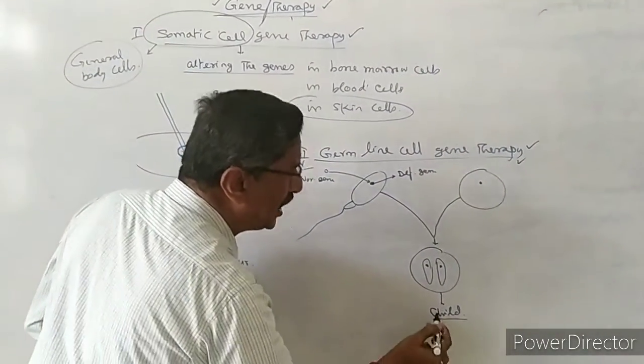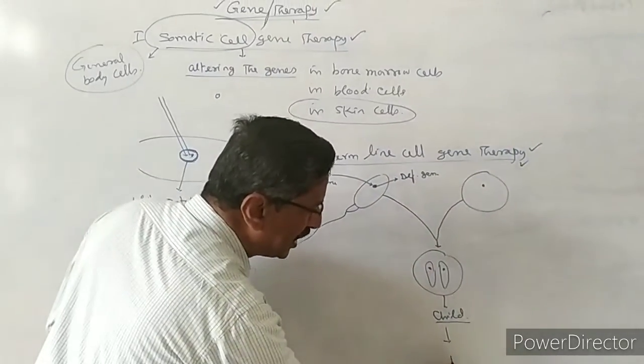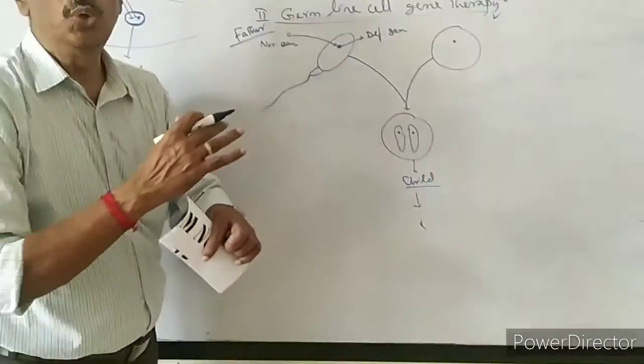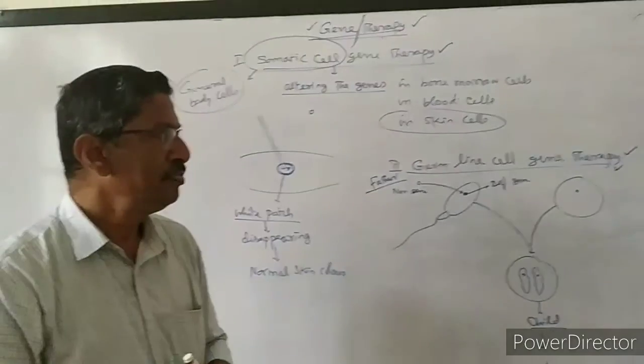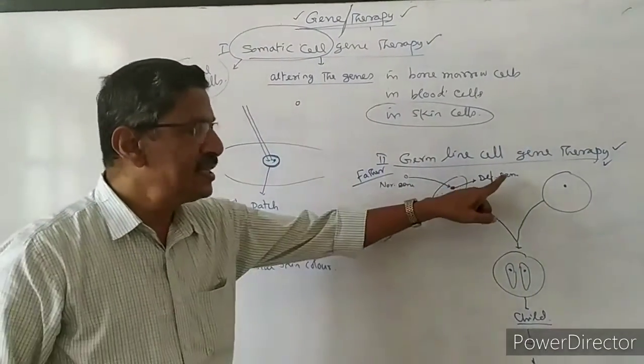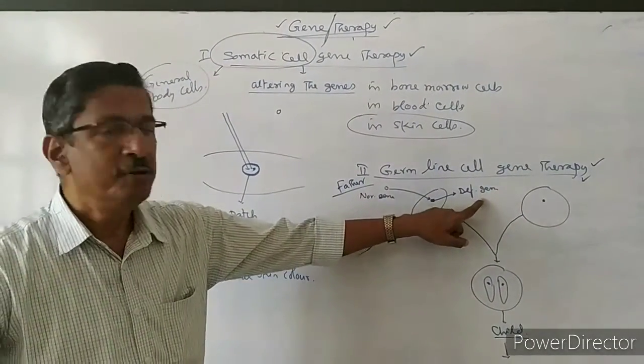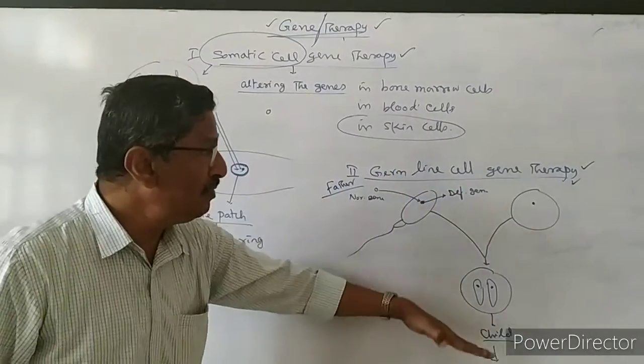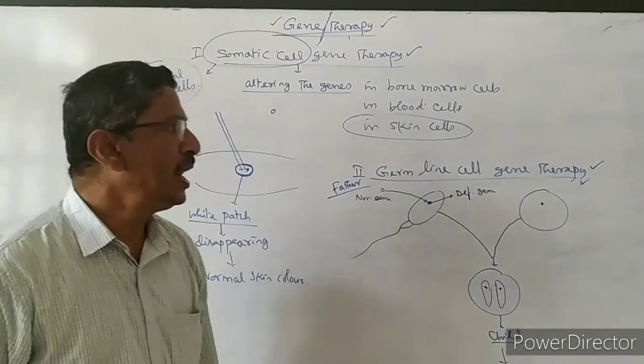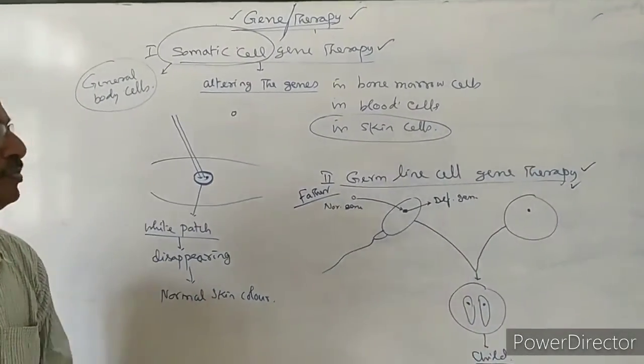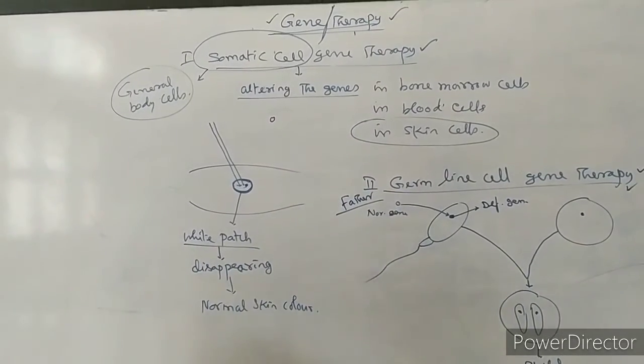So when the child grows to adulthood, generation after generation in the family, there is no diabetes mellitus at all. So the genetic disease which is inherited from generation to generation is prevented by germline cell gene therapy. Thus we have completed two types of gene therapy.